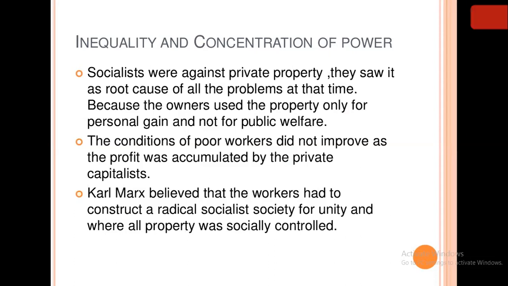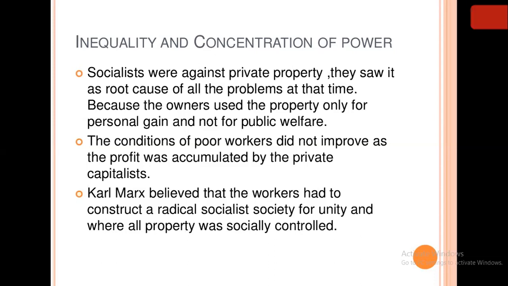If that is not there, then there can be a civil war inside that group. This was the same reason which happened here. There was inequality, and the concentration of power was only in the hands of some people, and they ruled according to their wish. So the socialists were mostly against private property. What they considered the root cause of all the problems was that the owners, the rich people, used the property for their own gain. They were not helping the poor people. They were not using it for public welfare.